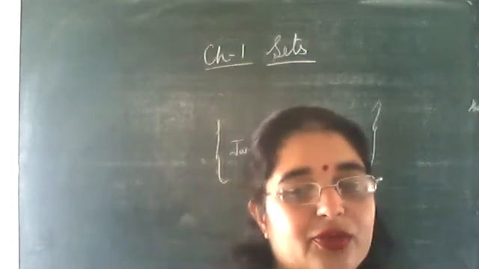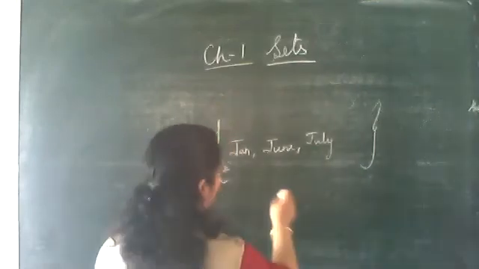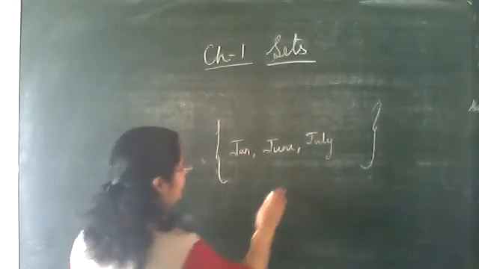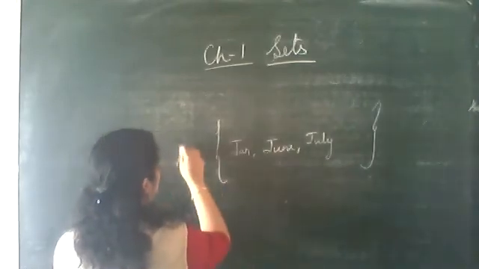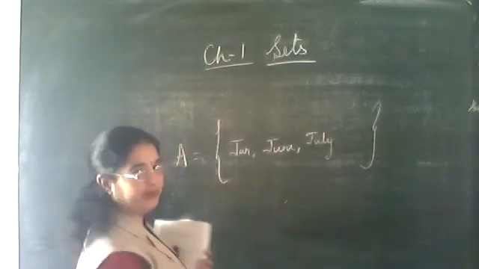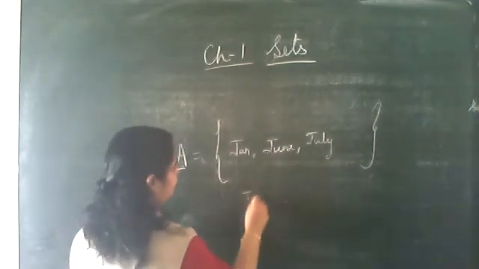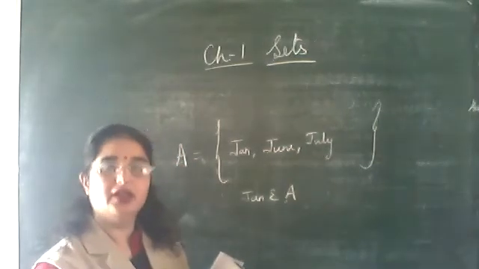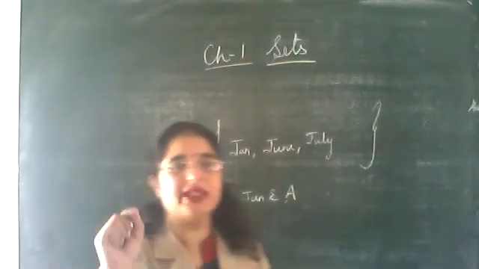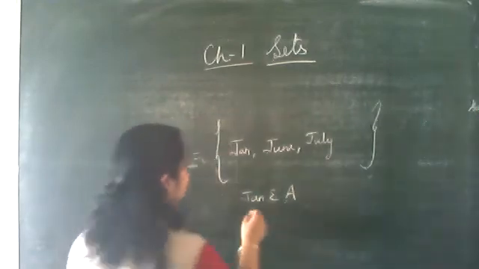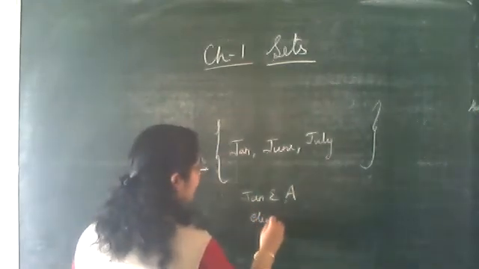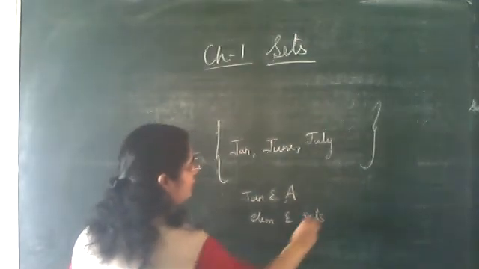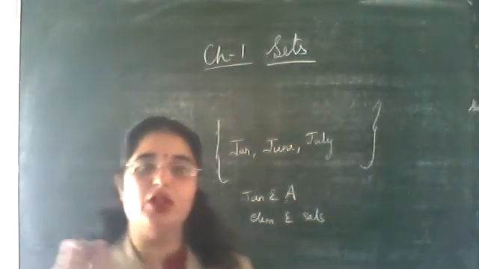I explained to you the meaning of belongs to. Do you remember belongs to? The ones who don't remember, again I am telling you, suppose this is your set A. So what can we write? January belongs to A. Always keep this in mind: we always write elements belong to the set.